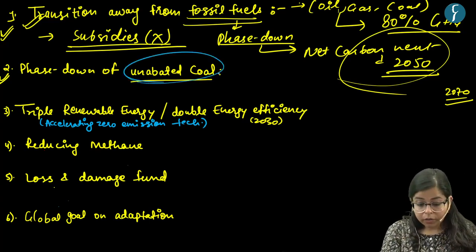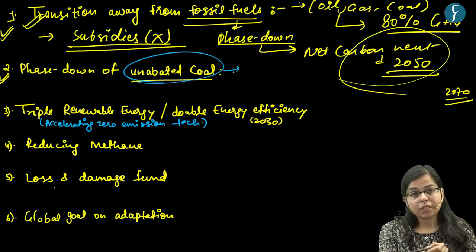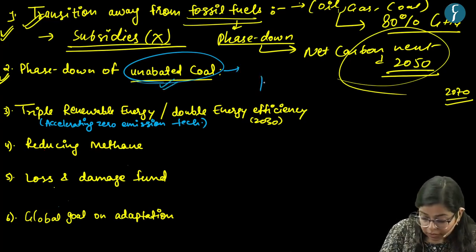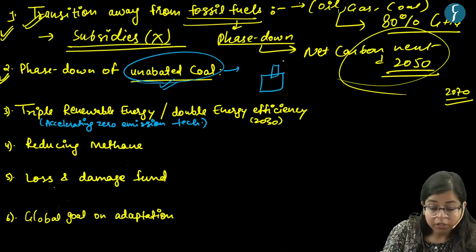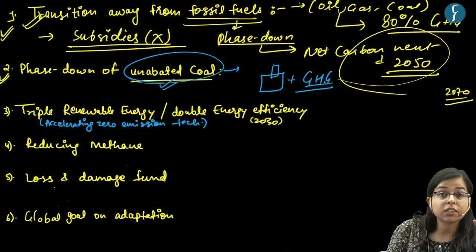Now, what is unabated coal? As we know, coal is a major fossil fuel, right? And unabated coal means, say there is a thermal power plant producing energy, and along with it, there are certain greenhouse gaseous emissions.